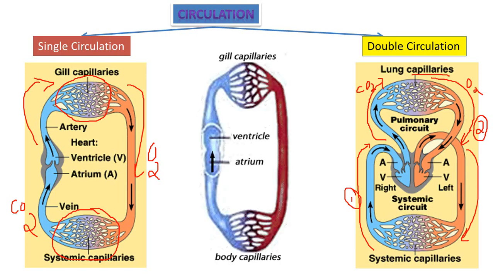By this the circulation takes place. You can observe that the heart is pumping the blood only once. That is the reason we call it single circulation.